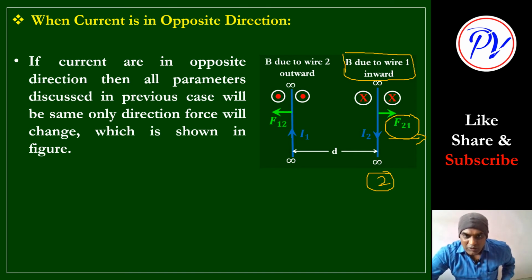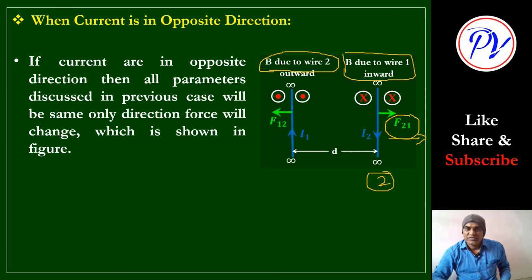Now in the same way, the field B due to wire 2 is shown outward. Let us check. This is wire 2. How do we define the direction of a magnetic field? We have to use the right hand thumb rule.